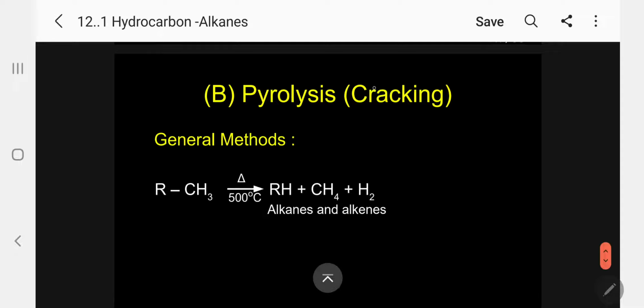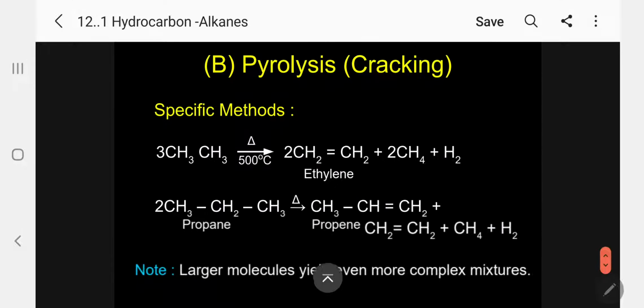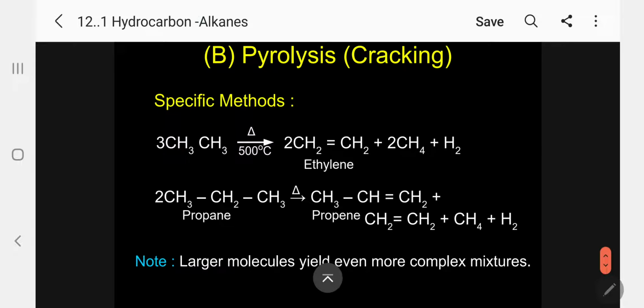Pyrolysis, or another name, cracking. Cracking, the word you have heard about, cracking of petroleum. Higher members will be converted into lower members by cracking. That means you take any higher member, heat at higher temperature, bonds break, and you will get lower members of alkanes and alkenes. A specific example I will show you here. Kindly follow. Suppose I take 3 molecules of ethane: 2 molecules of ethylene and 2 molecules of methane, and hydrogen are produced.